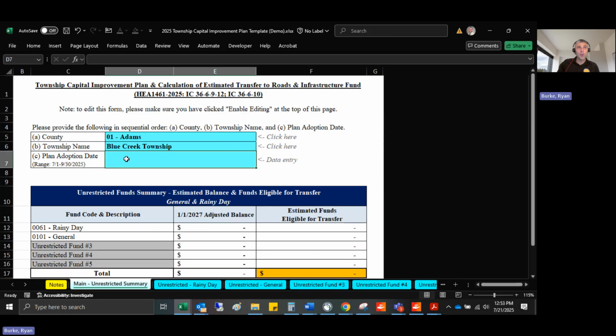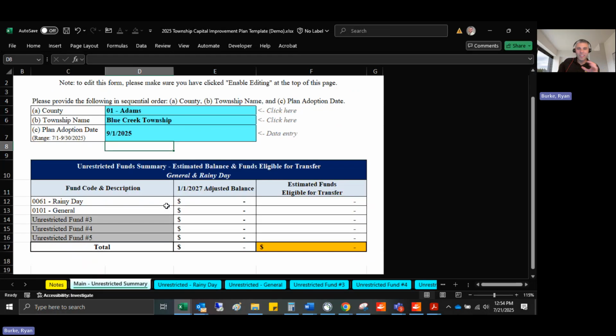I highly recommend nobody wait till the last minute just because things can happen. So what we're going to do is I want to estimate this to be September 1st, 2025. Everything, all the amounts here will be completely fictitious and made up, maybe nonsense, but I'm just trying to get you comfortable with how to use the template itself.